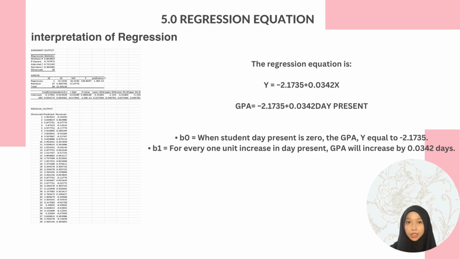X is days present, so beta naught is negative 2.1735. When student days present is 0, the GPA y equals negative 2.1735. Beta 1 is 0.0342. For every 1 unit increase in days present, GPA will increase by 0.0342.